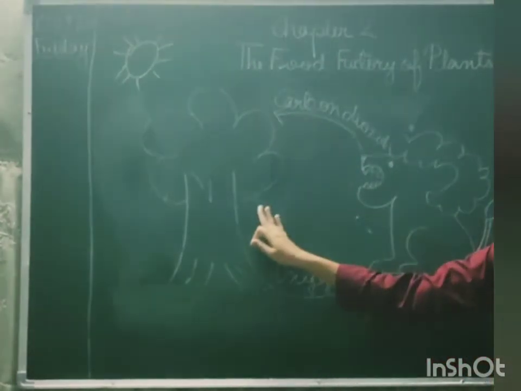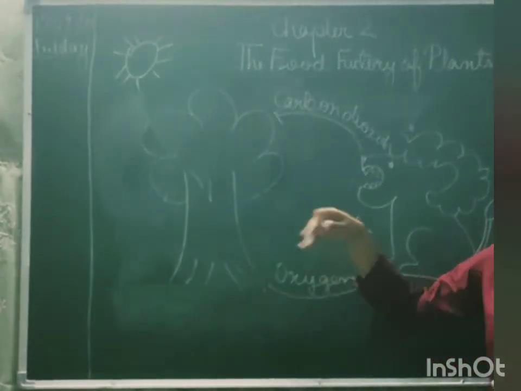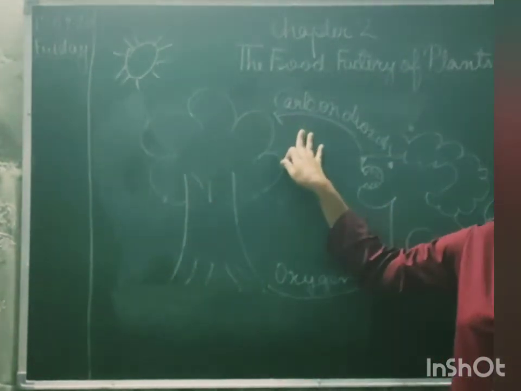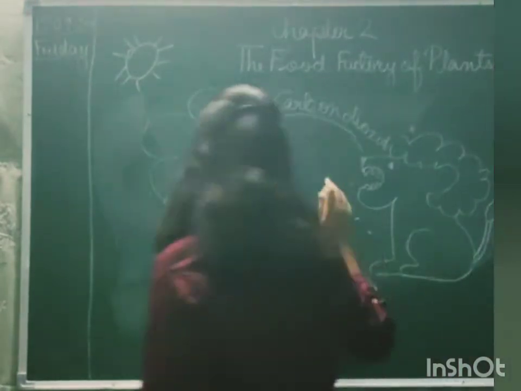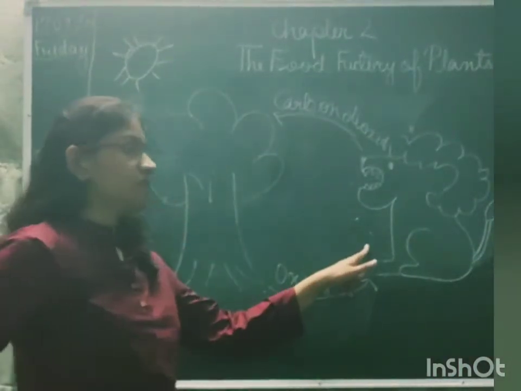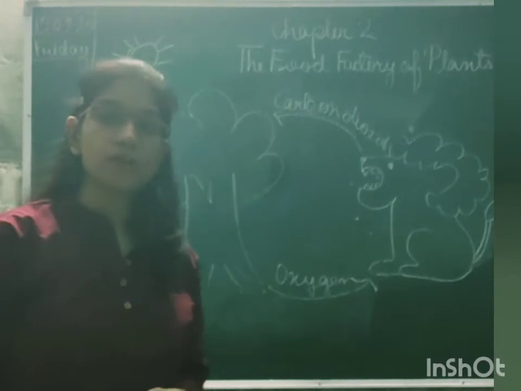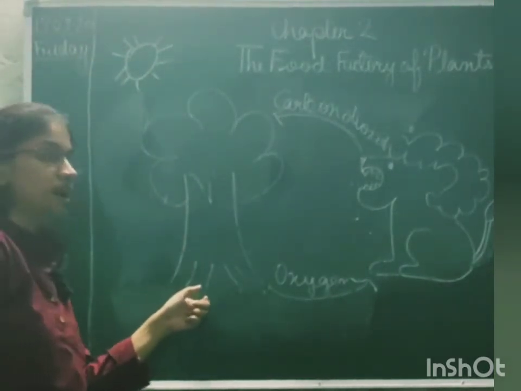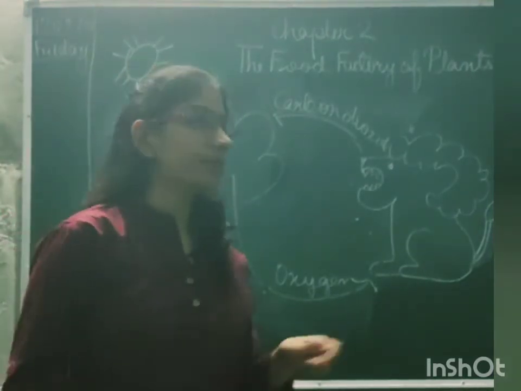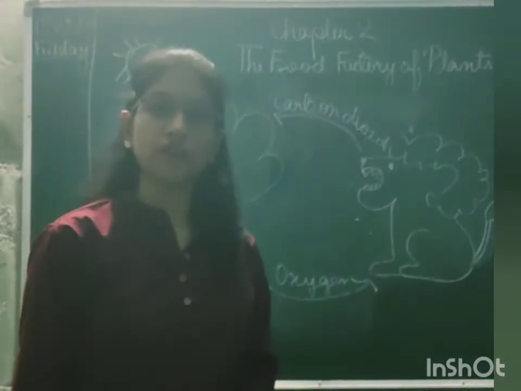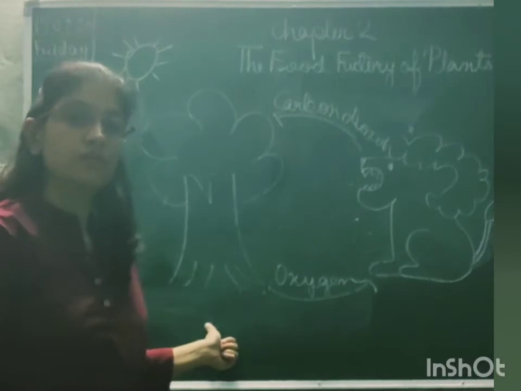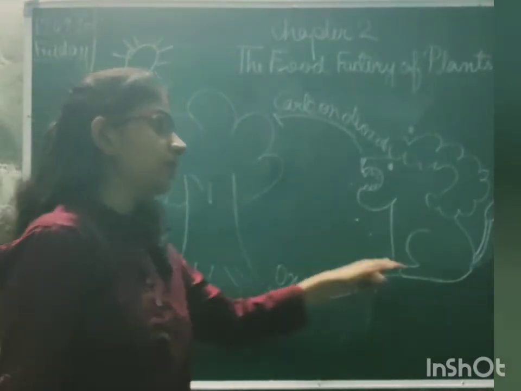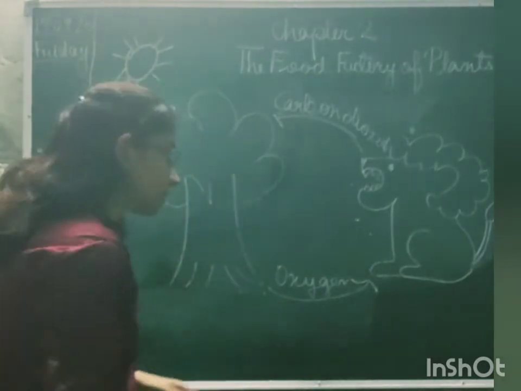Now, if suddenly the number of plants increases, that means what? They need more carbon dioxide. But can the same number of animals produce more carbon dioxide? No. So that means if the number of plants suddenly increases, there will not be enough carbon dioxide for them to make their own food, which will affect the plants as well as the animals.